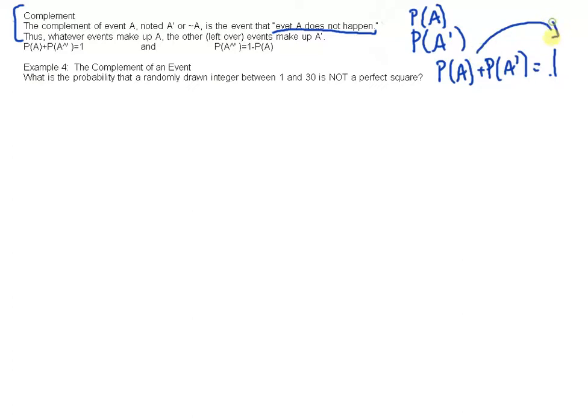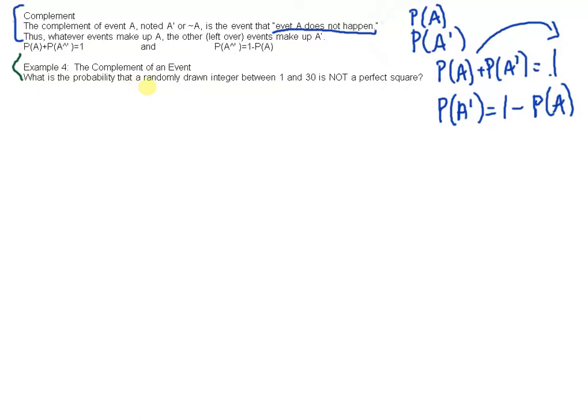If we rearrange this simply, we know that the probability of A not happening is just going to be 1 minus the probability of A happening. And again, that's like the indirect method. So same thing. Now, let's take a look at this example.